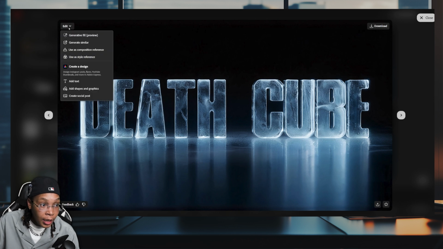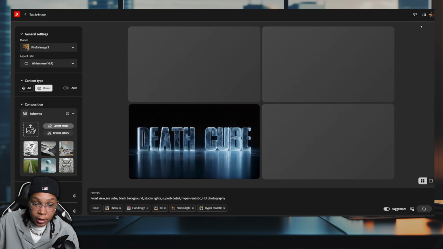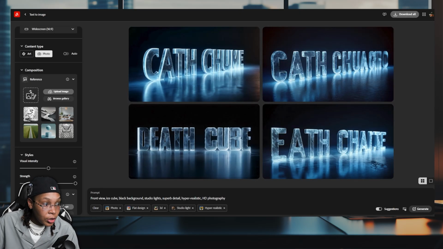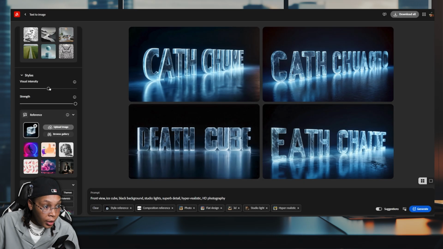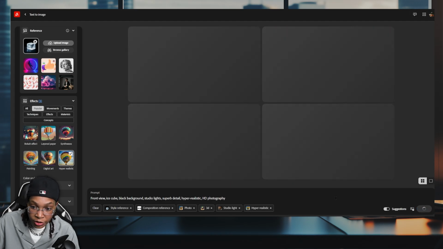We can click up here in the corner. When you click edit, you can use the composition as a reference, use it as a style reference, or generate something similar. So let's go ahead and generate something similar. Press close. Let's see what the other three give us. Now it's starting to get a little off kilter here. So let's go ahead and drop back in our references, strength, visual identity. So maybe I can delete this flat design here. I still want this 3D feeling, but everything else is cool. Just press generate. And then you just want to play around with it a few different times.